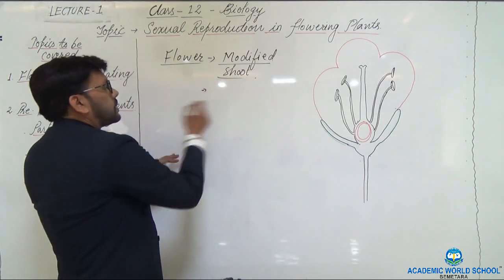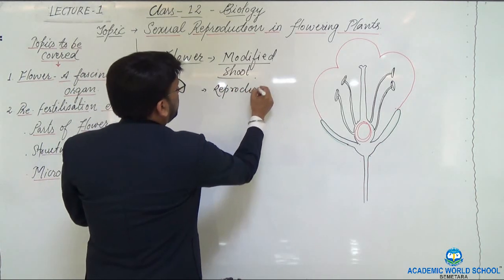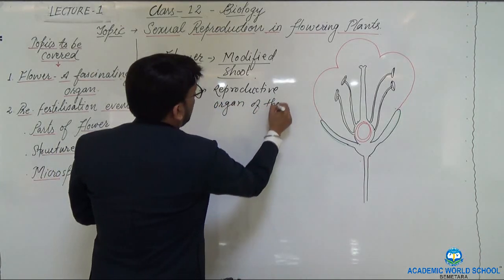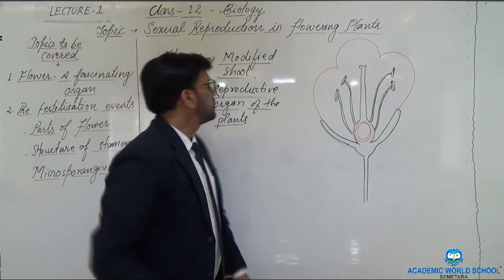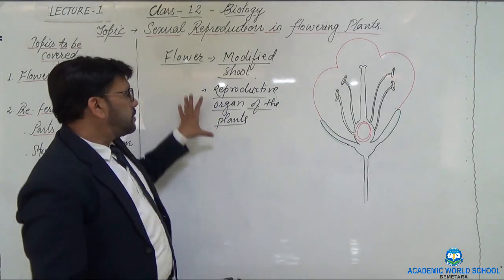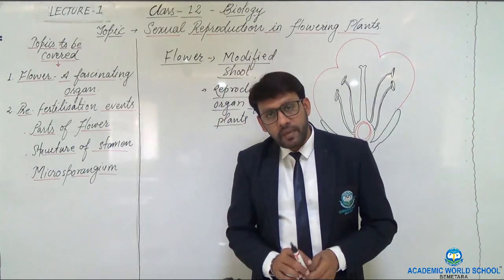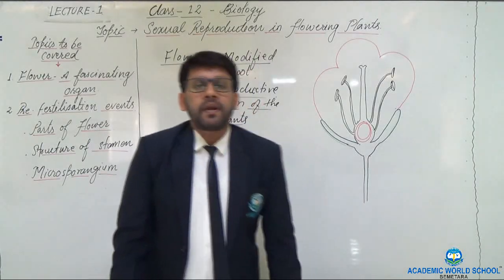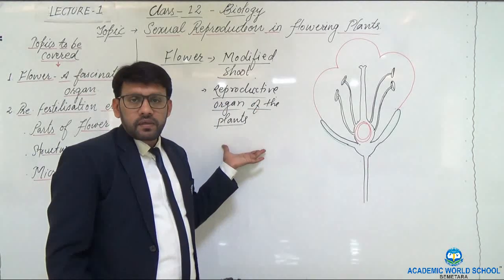So the flower is also the major reproductive organ of the plant. When I say major reproductive organ of the plant, it means the sexual reproduction in plants completes in the flower only.